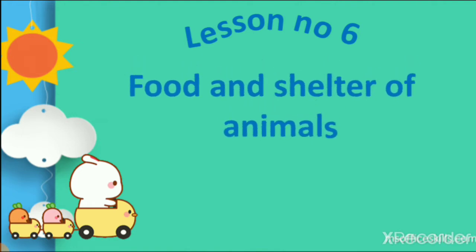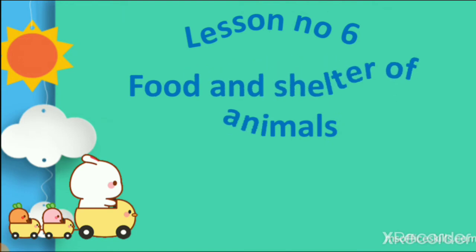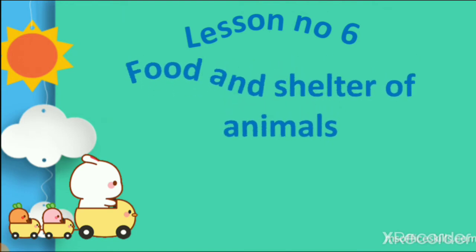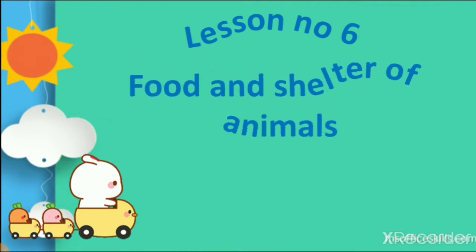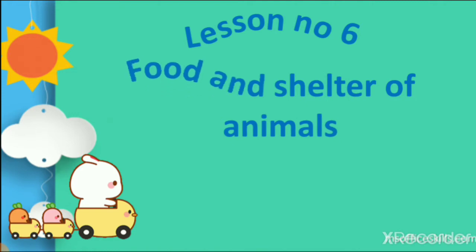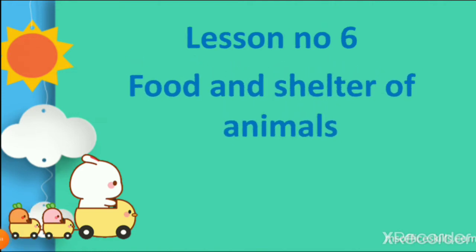We also learn that some animals like lizard and woodpecker eat worms and insects, and some animals like crow and deer eat plants as well as the flesh of other animals. So all these things we learn in lesson number 6, food and shelter of animals, right? So let's start our today's topic.